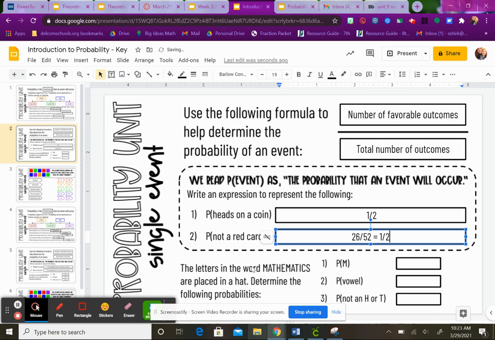So the word mathematics is here, and it says there are 11 letters, and I want to know what's the probability of drawing out an M. Well, in the word mathematics, there are 2 M's, and I counted how many letters are in that word. It's out of 11. Vowels, there are 1, 2, 3, 4 vowels. And again, there are 11 letters. And then the last one is what's the probability of not getting an H or a T? There are 8 letters that are not H or T, so it's 8 out of 11.